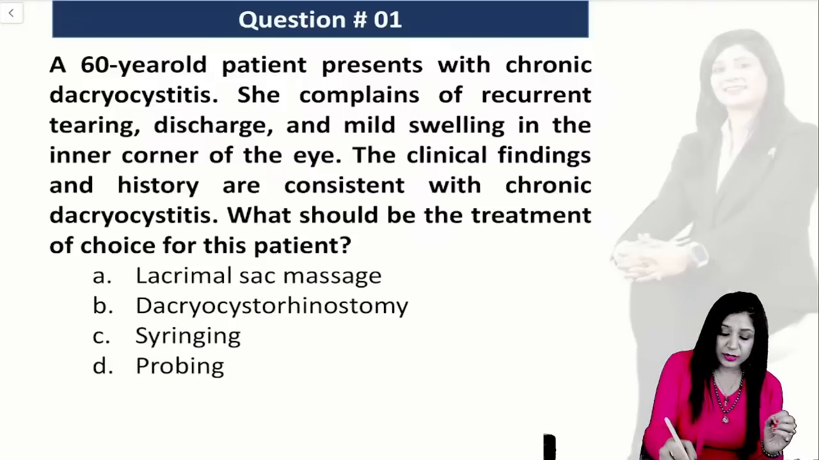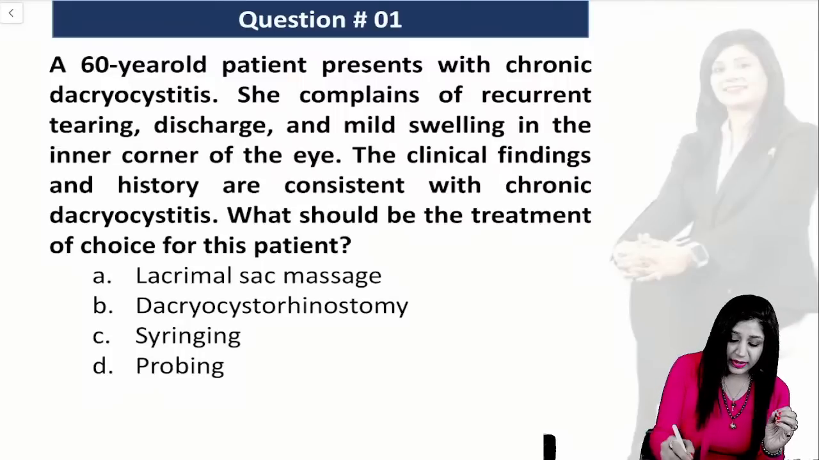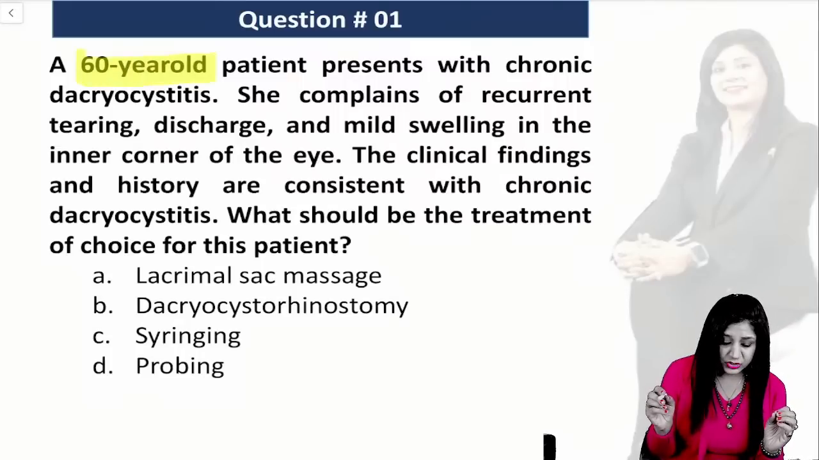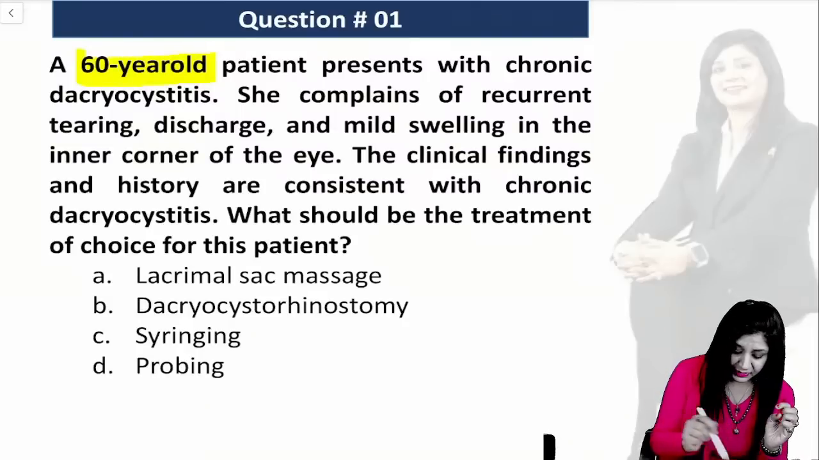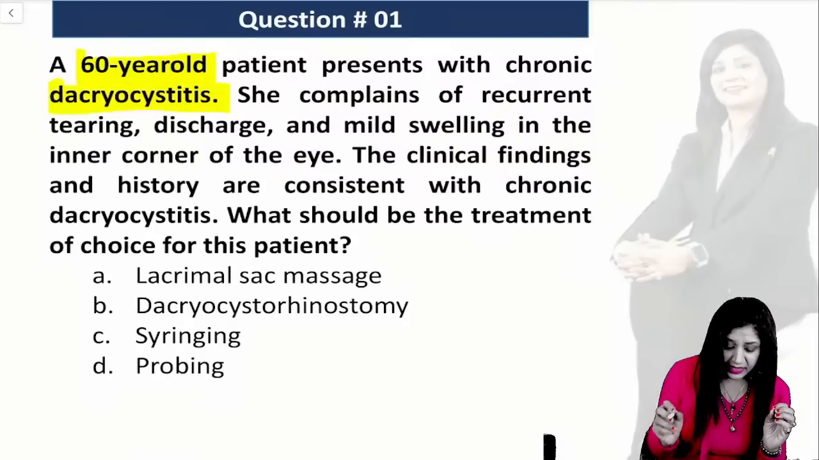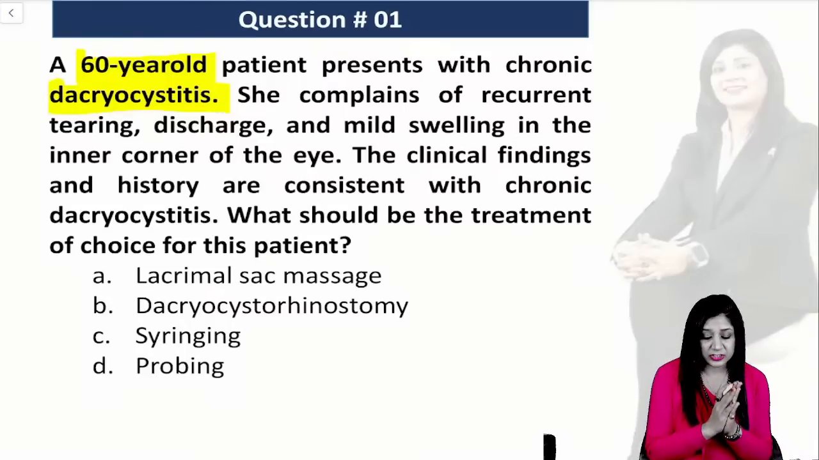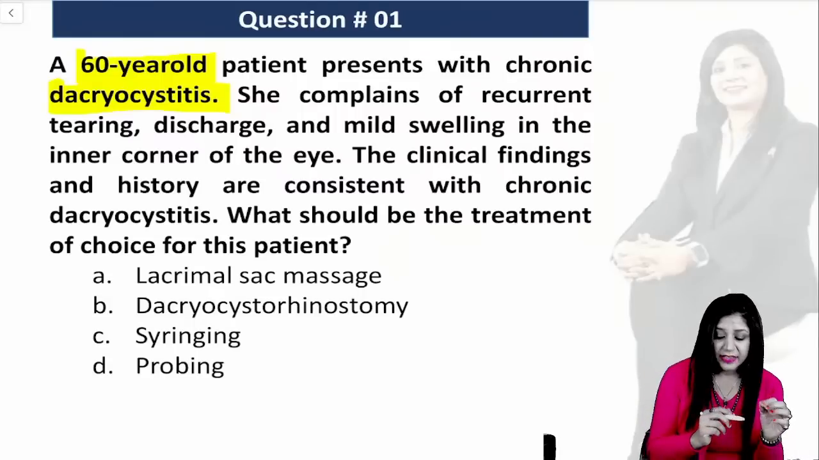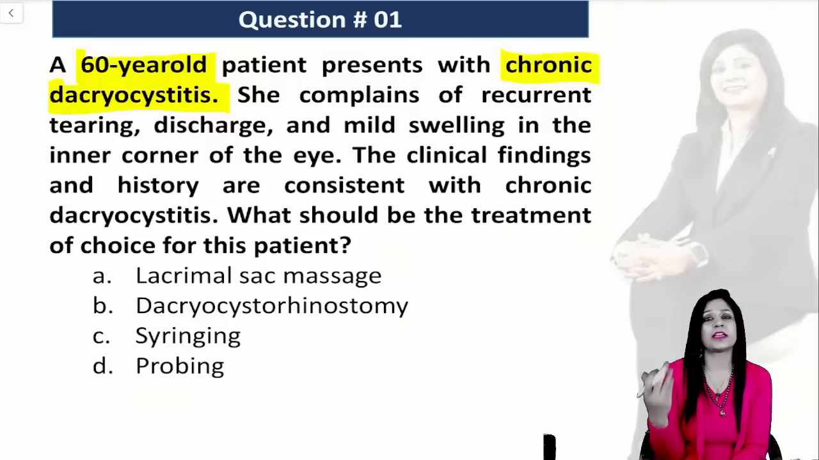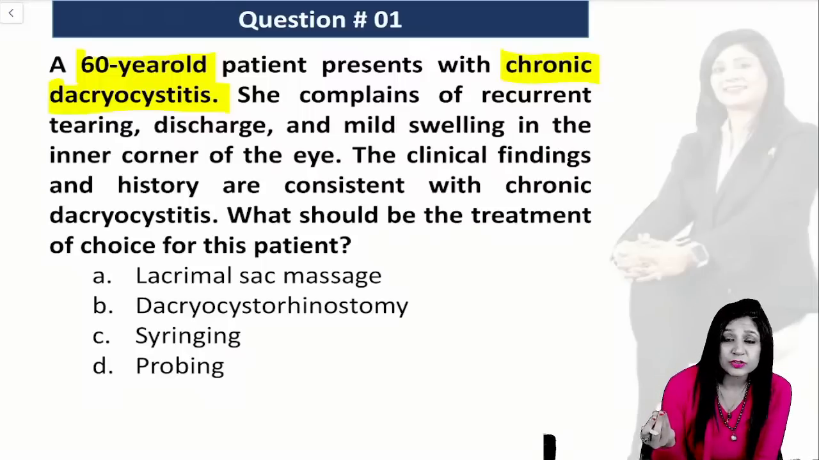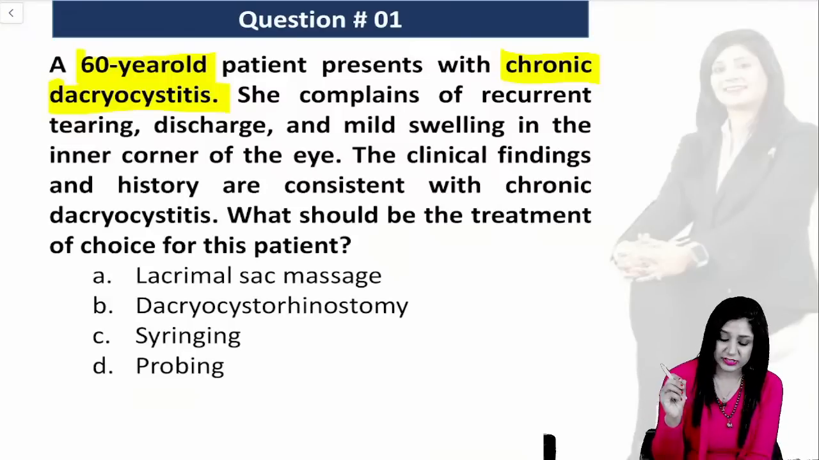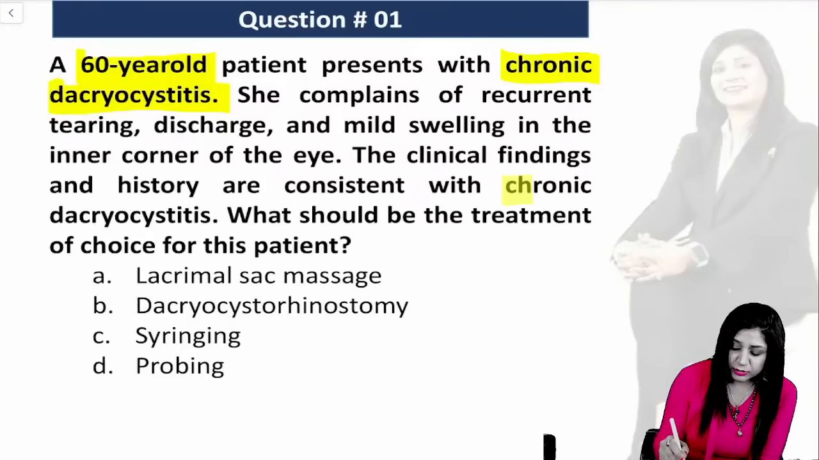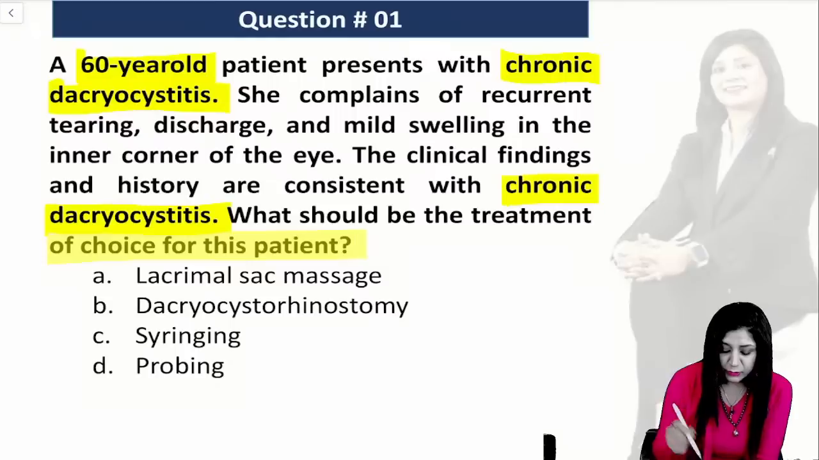All right. So let's get started with question number one, where we have a 60-year-old patient coming with dacryocystitis, and she is complaining of tearing, discharge, and swelling at the inner corner. Whenever we have a swelling at the inner corner of the eye, they are always showing you dacryocystitis. It can be acute dacryocystitis, it can be chronic dacryocystitis. The clinical findings are consistent with chronic dacryocystitis. So, what should be the treatment of choice for this patient?